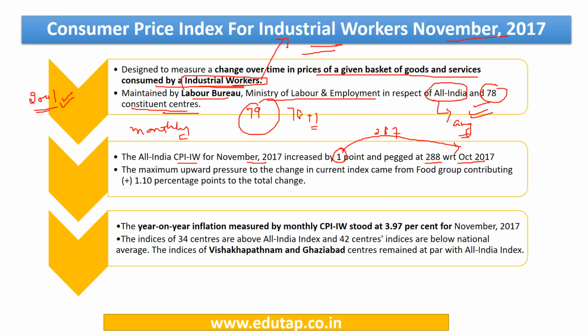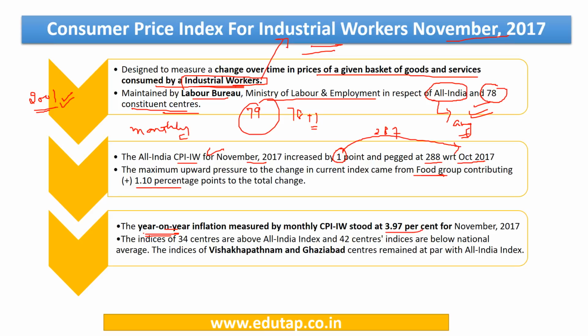The maximum increase was from the food group, contributing about 1.1% to the total change. Similarly, as compared to this monthly increase, year-on-year inflation is also measured by this particular index when we compare the index value on a yearly basis.